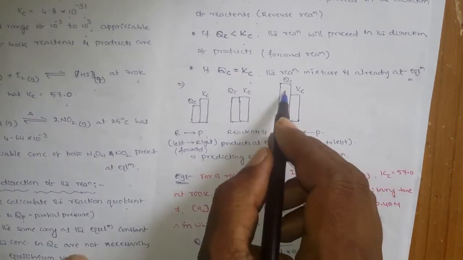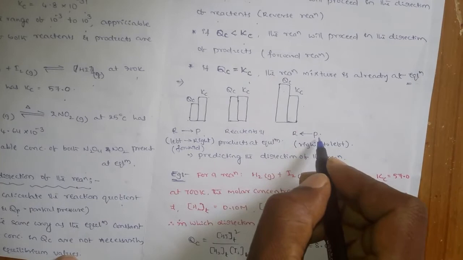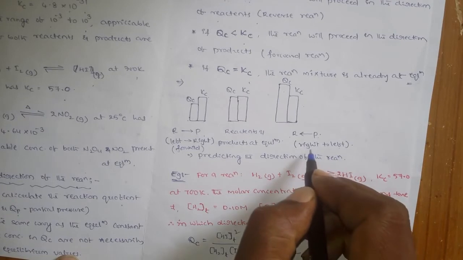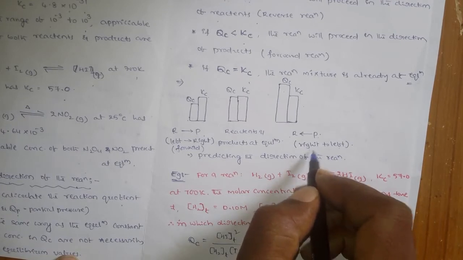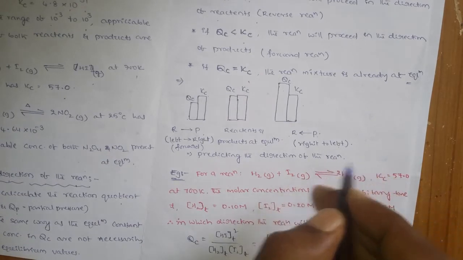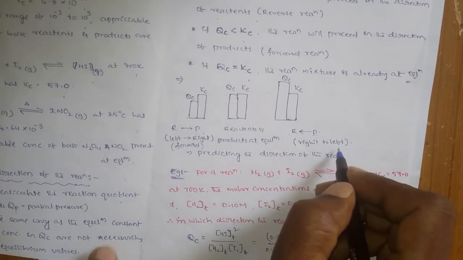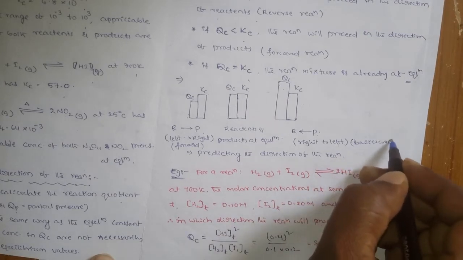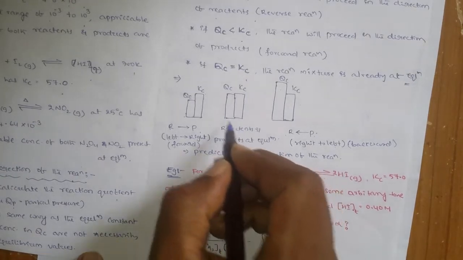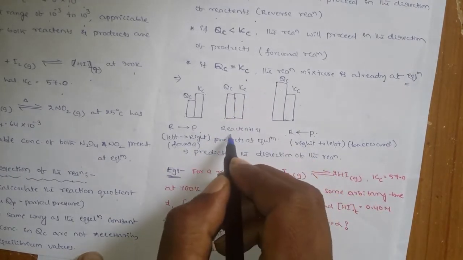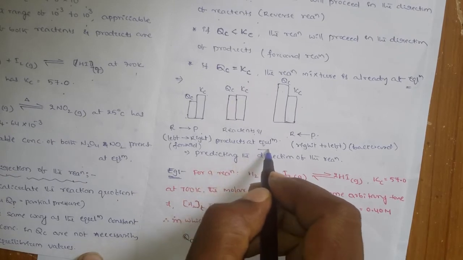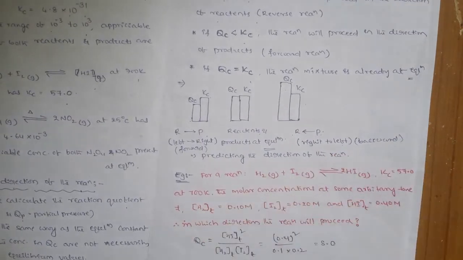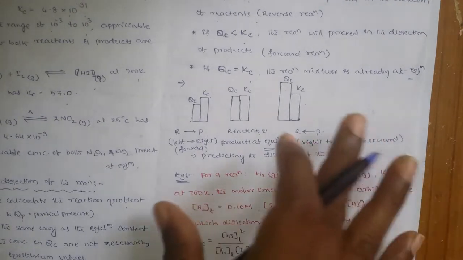Now here, QC is greater than Kc, so the product is converted to the reactant. The direction I am telling is right to left, so that is a backward reaction. And when QC is equal to Kc, the reactants and products are already at equilibrium. Like this, you can predict the direction of the reaction.